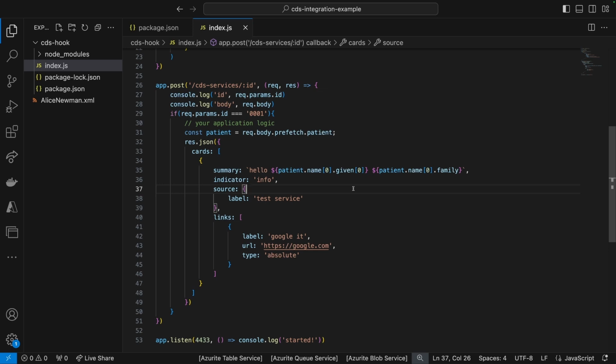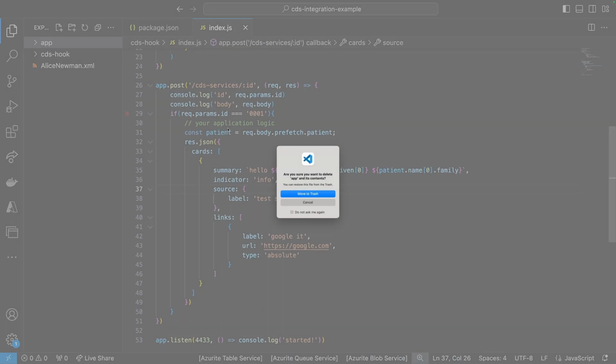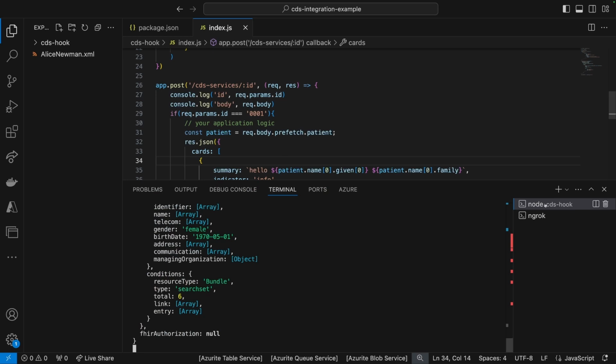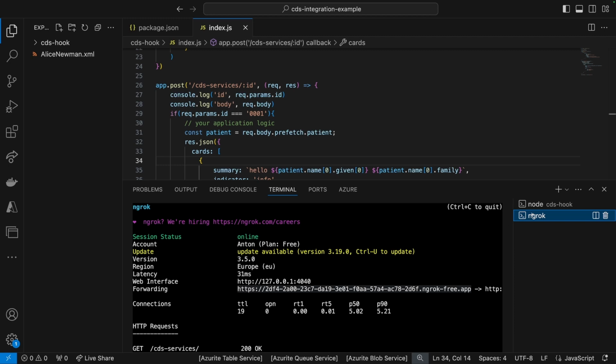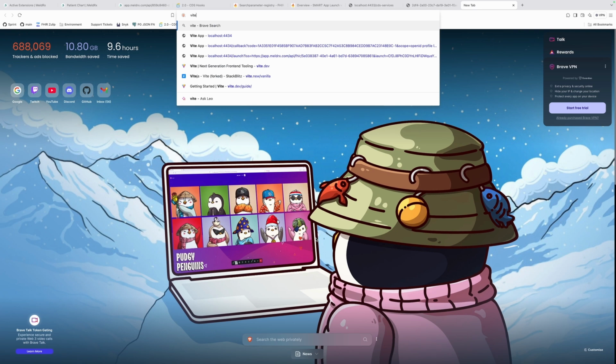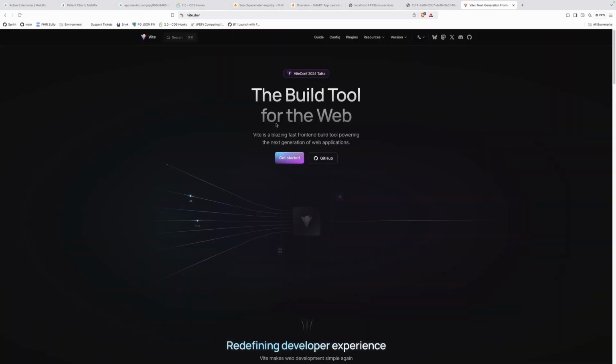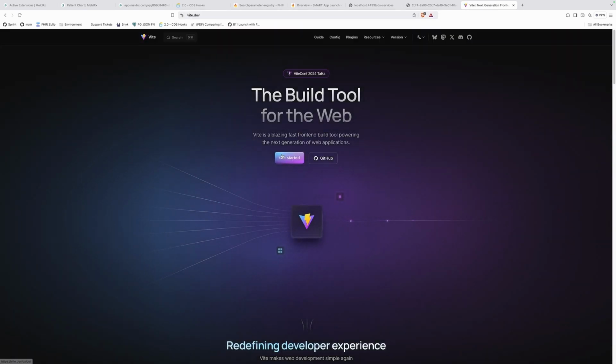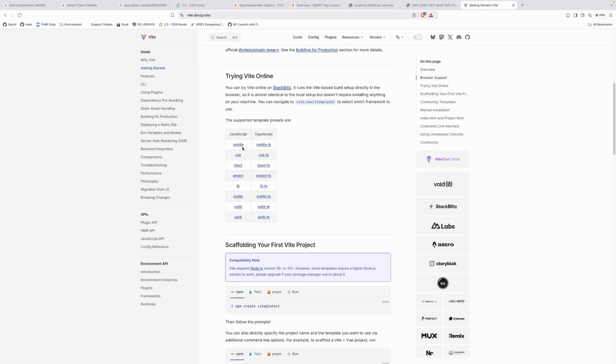Now, what we're going to do is we're going to move on to the launch part of the tutorial. So instead of the CDS hook, alongside, we're going to go ahead and build our app. And actually, it's probably going to get generated by some kind of tool. So we are going to leave our node application running. We're going to leave our ngrok application running as well. We're going to get a new one. And for this, we're going to get a Vite application, or Vite. Okay. We're not going to be using any frameworks. We're going to use vanilla JavaScript.